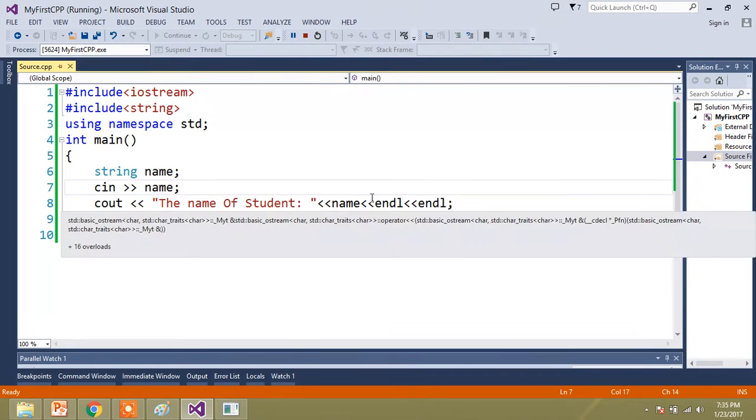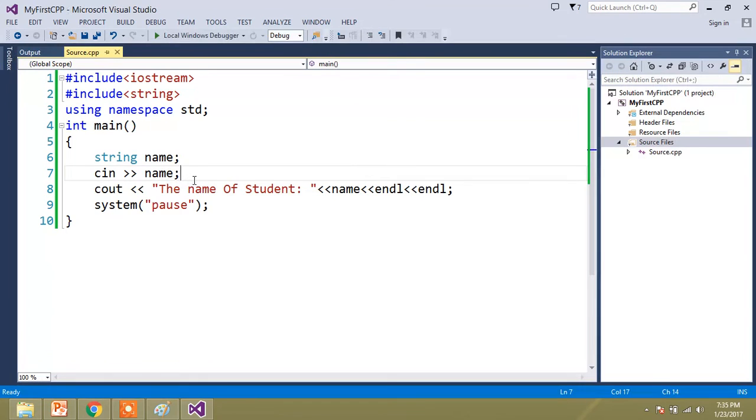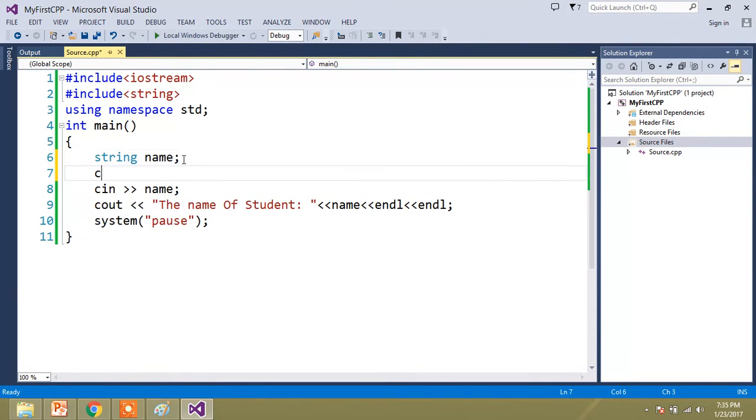Now let's make it user friendly. Let the user know what to enter. I'll write: enter the student name. This is telling the user to enter the student name, instead of leaving a blank console. You just tell the user what to enter.